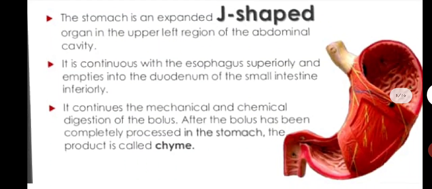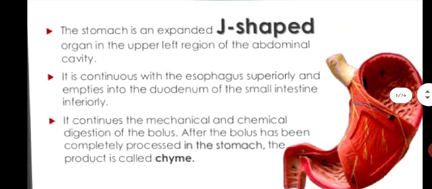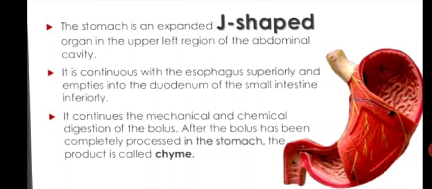It looks like a J shape, and it is located in the upper left region of the abdominal cavity. As you know, your abdomen is divided into different regions. So, your stomach is located in which region? In the upper left region of the abdominal cavity.